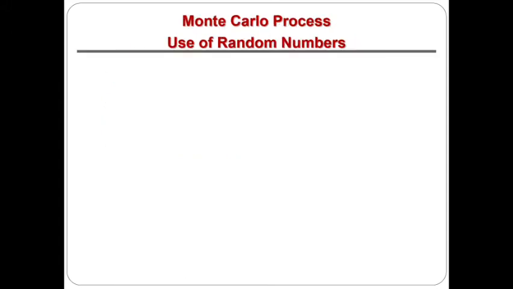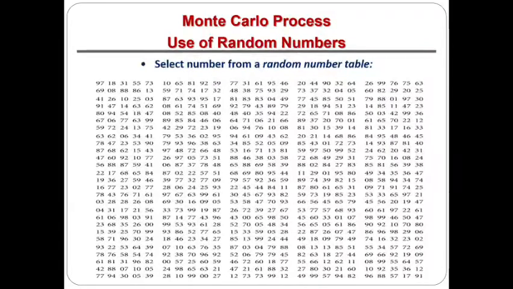First is the use of random numbers by using the random number table. So we can have the random number table like this. In your exam also they will be giving this random number table. So we have to pick the random numbers which we need from this random number table. We can take it from anywhere. We can just choose randomly.